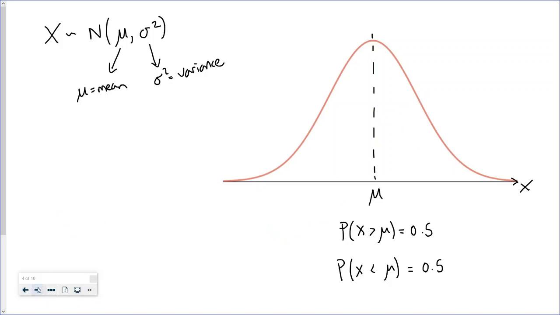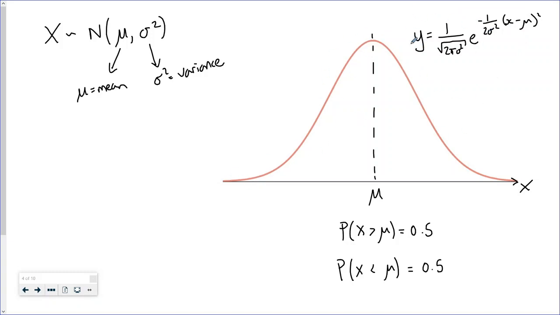So next, let's have a look at how to use this curve in order to find probabilities. It might be worth noting that actually you could plot this curve in your calculator. If you plotted the curve y equals 1 over the square root of 2 pi sigma squared, e to the power of minus 1 over 2 sigma squared, (x minus mu) squared, then you would get a curve that looks like this.